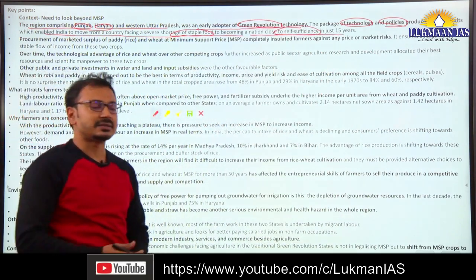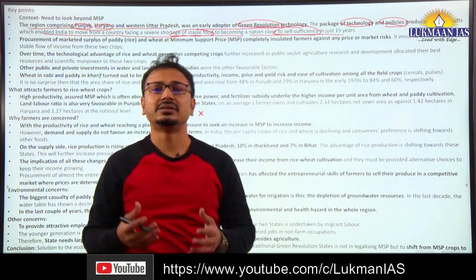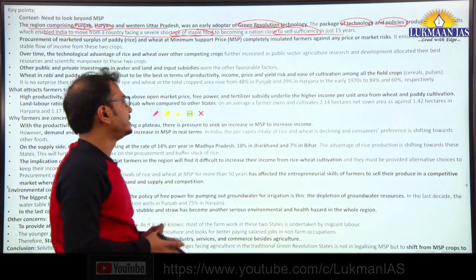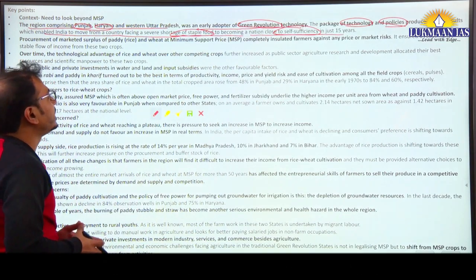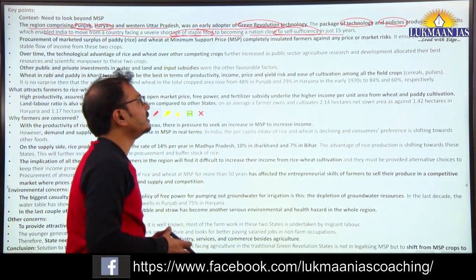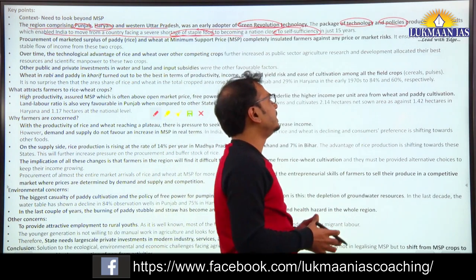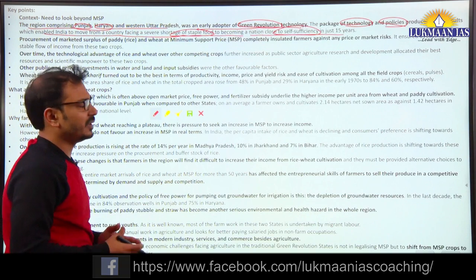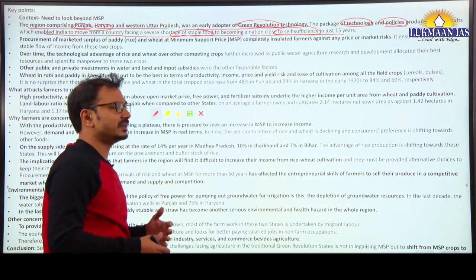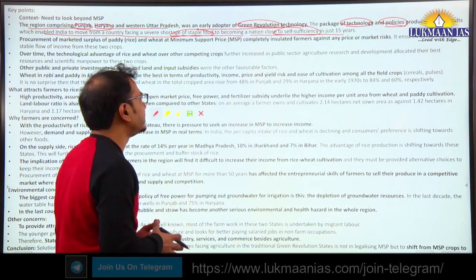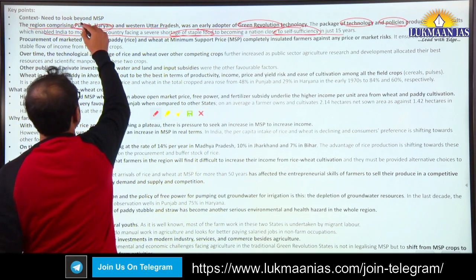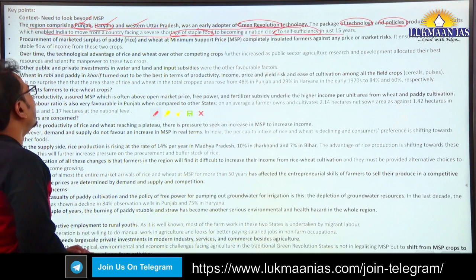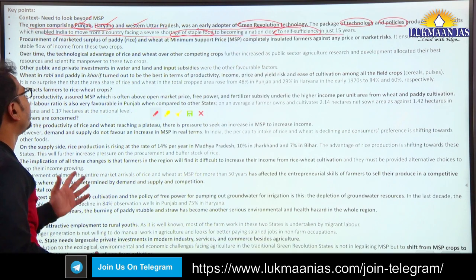So we can understand that we were facing severe food insecurity in the 1960s, the early 1960s, we can say, and after that, through the technology package and policy support by the government, especially we subsidized fertilizers and power, and all these things were especially given to these states, and they adopted this technology or package very early, and the results were phenomenal here.